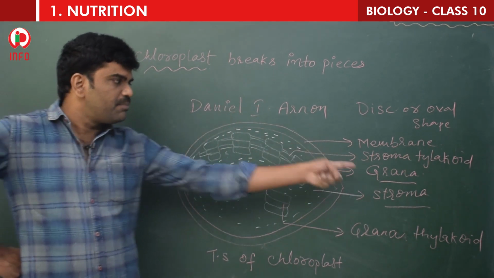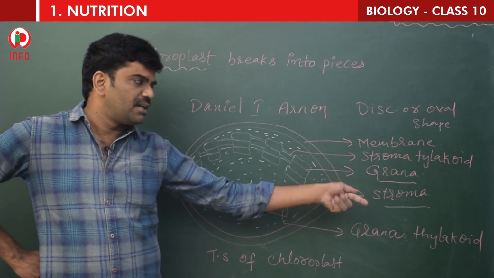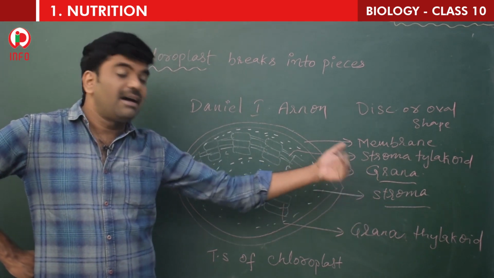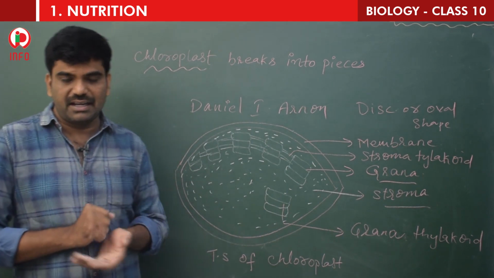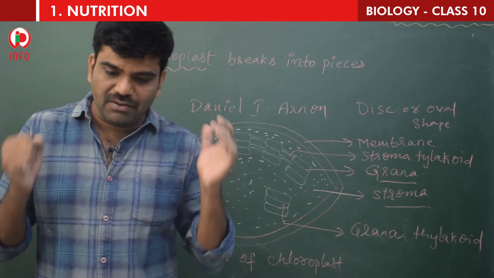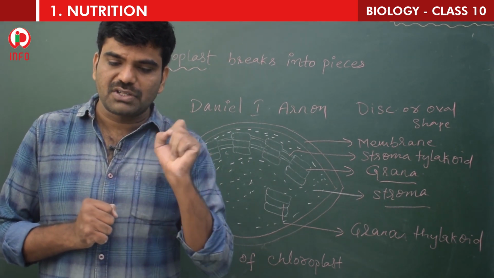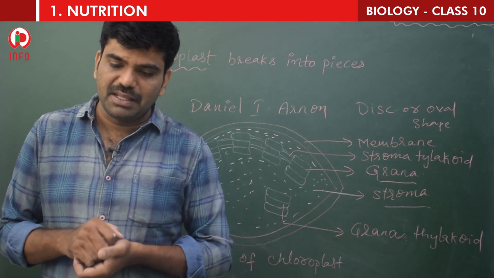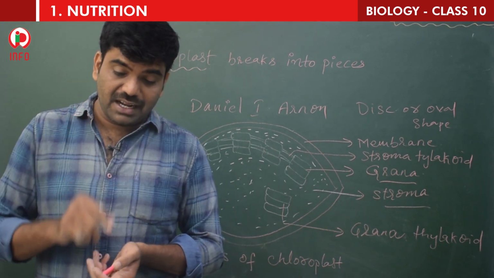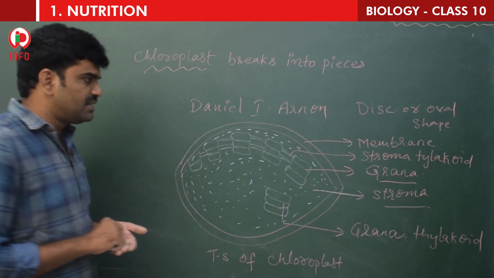And what is the importance of this grana? What is the importance of the stroma? Let us learn, in the mechanism of photosynthesis, that is light reaction and dark reaction. So it has been found that chloroplast is a membranous structure consisting of membranes. Innermost layer, which is a stack-like structure called as grana. So what is the function of grana? It is believed that it is the site for trapping solar energy.